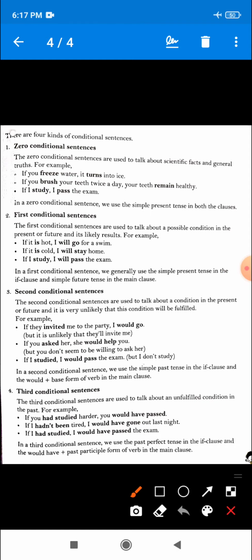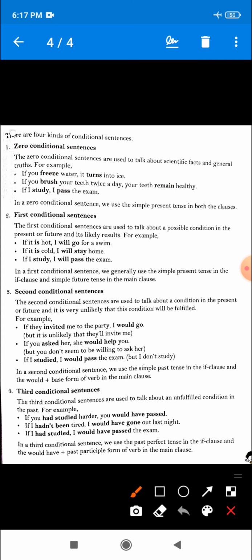Is that clear? In second conditional sentences, the condition is not possible to happen, and its result is also impossible to happen. So such types of sentences will come in the category of second conditional sentence. Okay, so let's see an example.